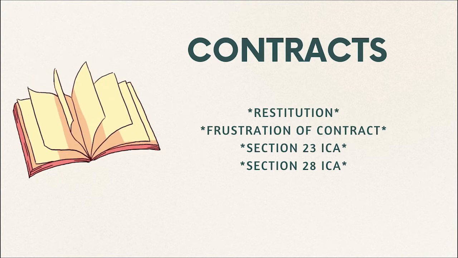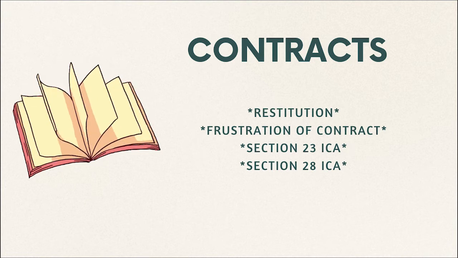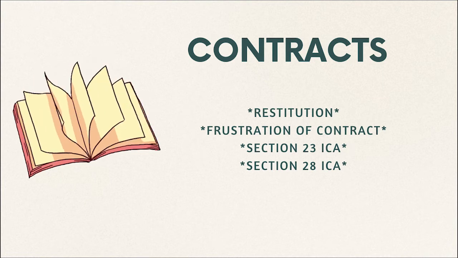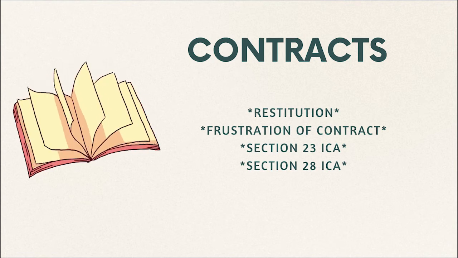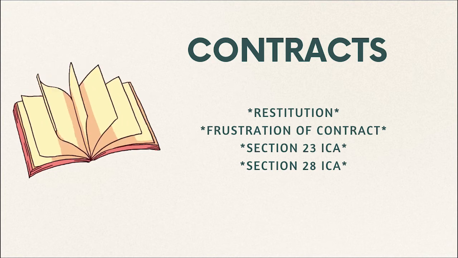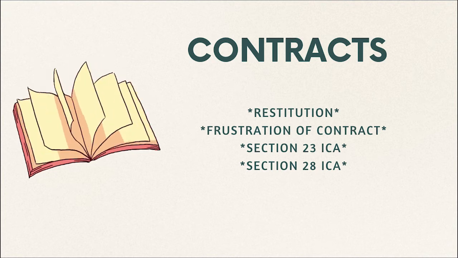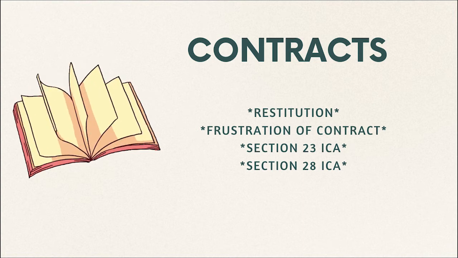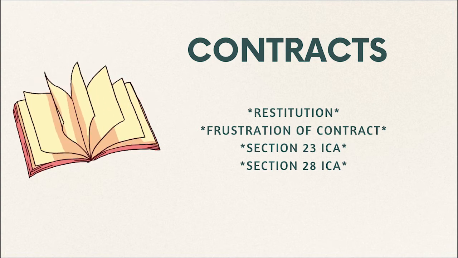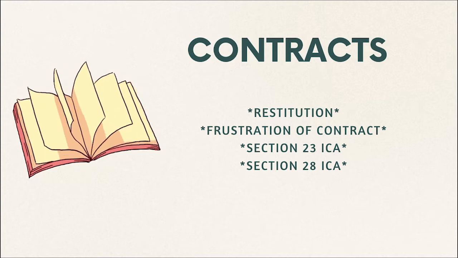So first, let's start with the law of contracts. Even though contracts was asked in last year's paper, and in 2020's paper there were no questions on law of contracts, taking a look at some of the recent important judgments on contracts law, these are the possible areas that can be asked from this subject. First is the topic of restitution under section 65 of the Indian Contract Act.